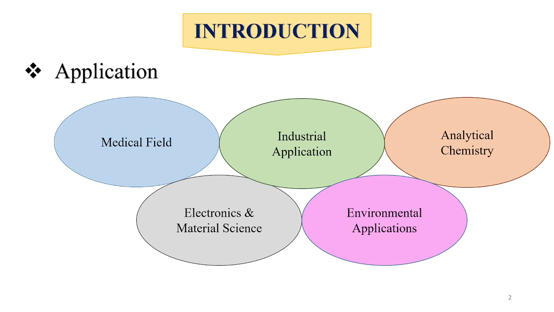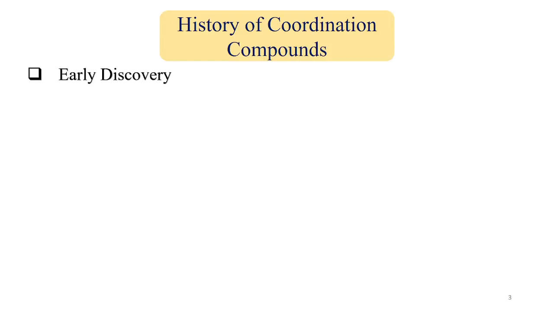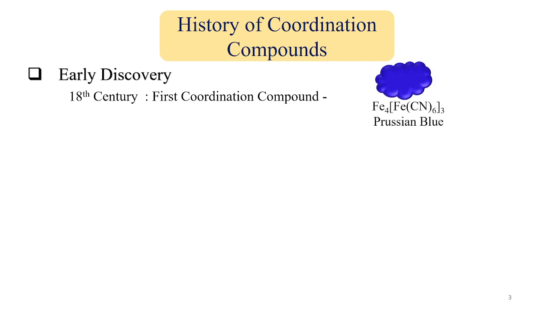After that, we will see where coordination chemistry started, the history of coordination compounds. Its history goes long back. The first coordination compound was discovered around the 18th century, and the compound was Prussian blue.